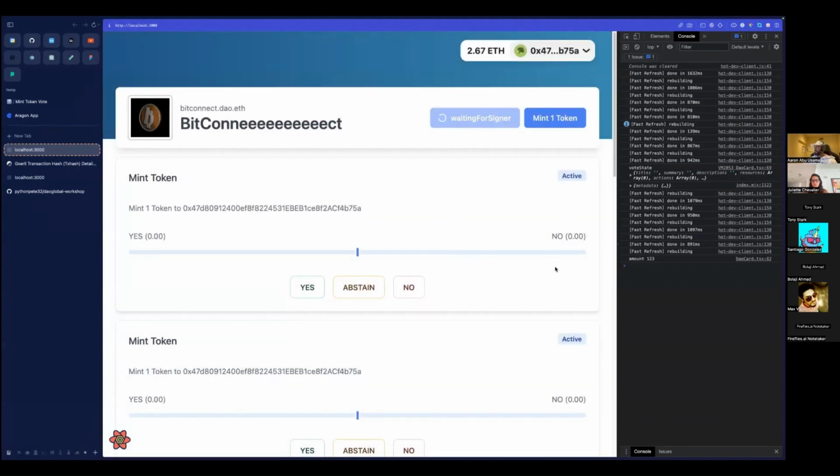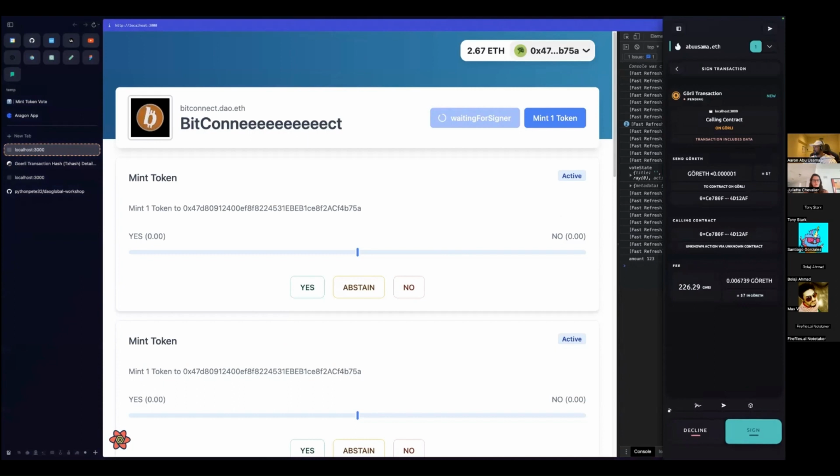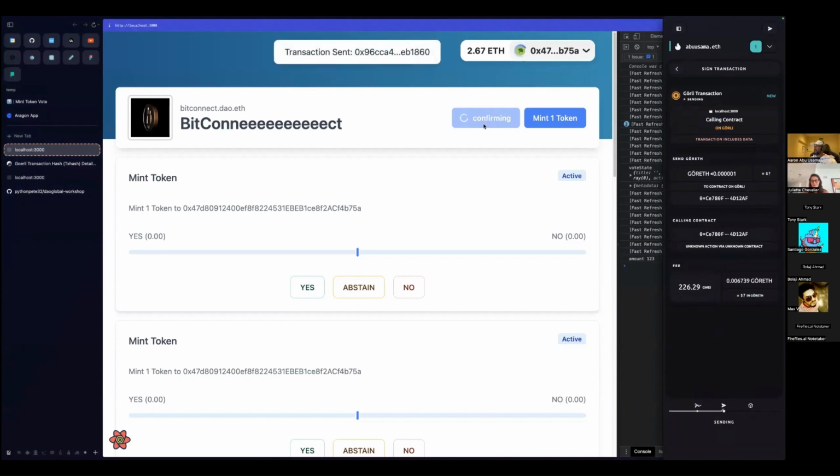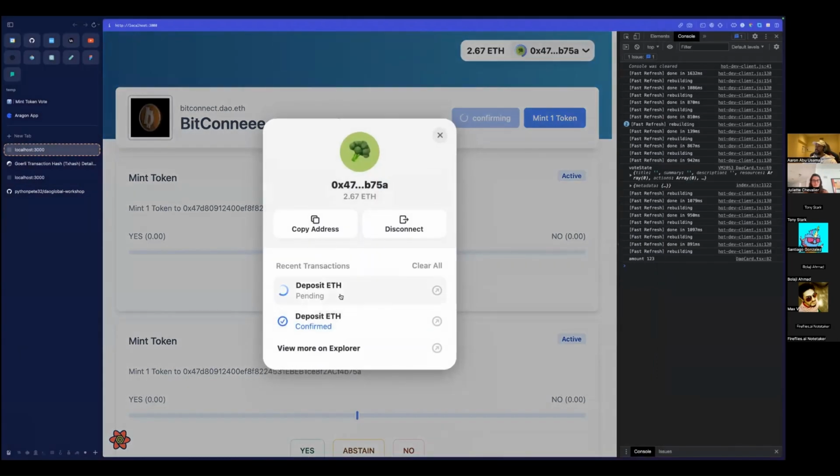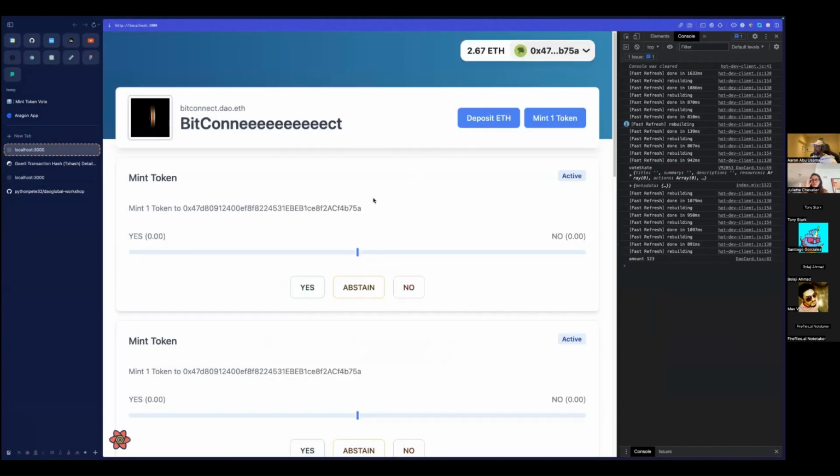Waiting for signer. Look how expensive these Goerli transactions are. 226 Gwei. This is crazy. Okay, cool. It's updating. We get the toast here. We've got an error here. It's saying deposit ETH. It should be saying create a proposal, but whatever.